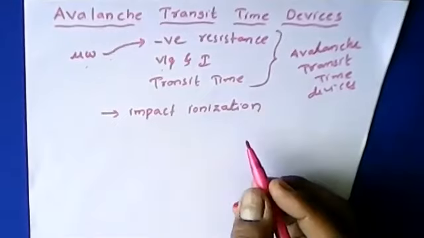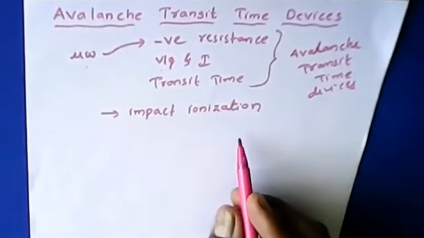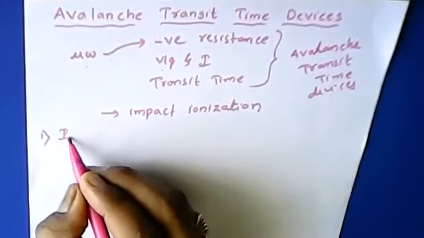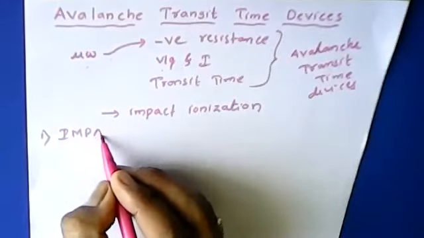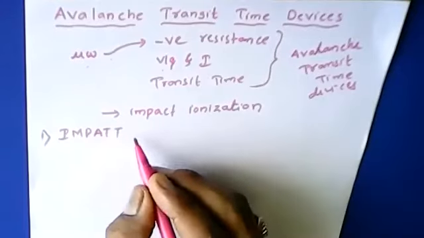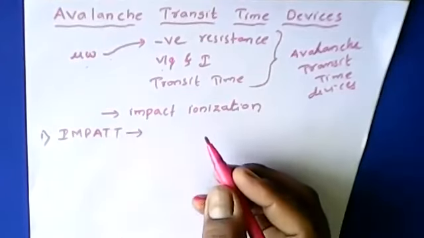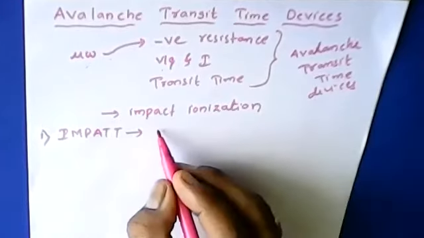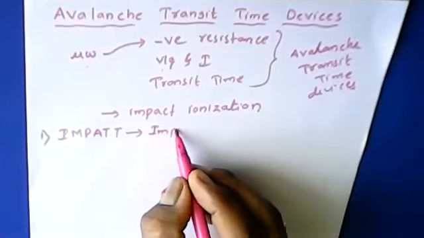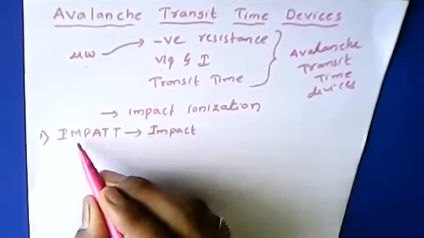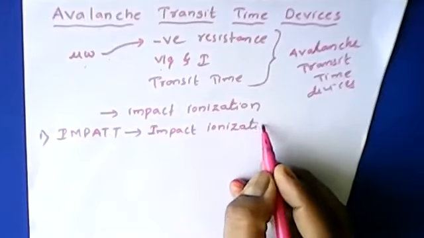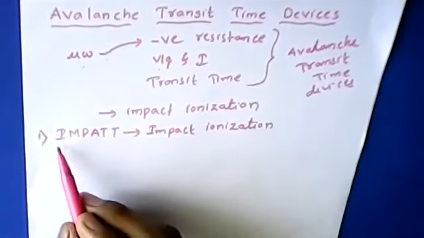There are three types of avalanche devices. The first one is the impact diode, the IMPATT diode.